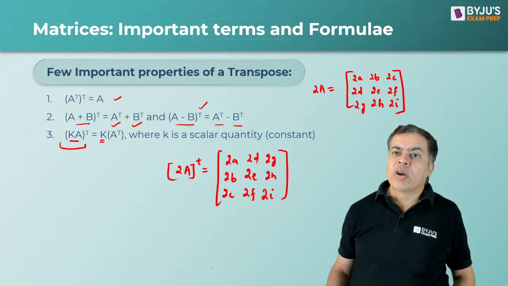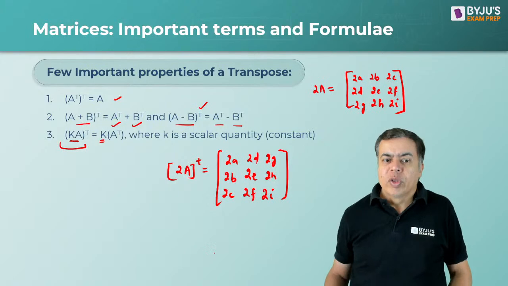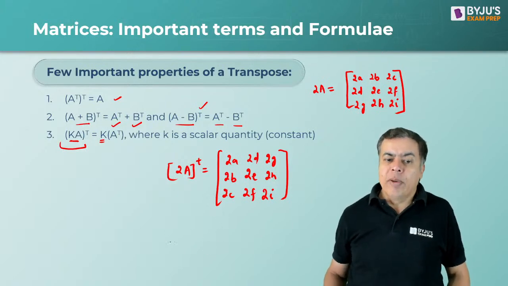Or you can take the 2 common first and then take A's transpose.